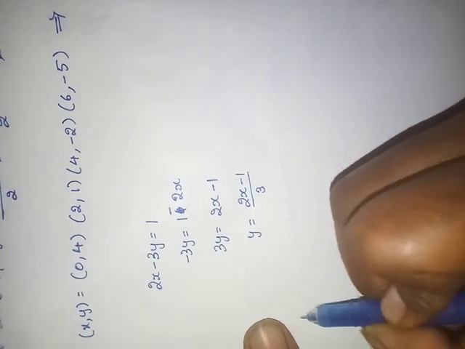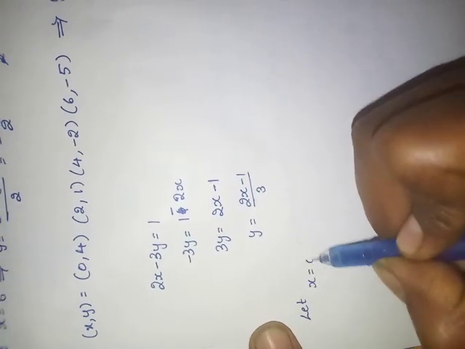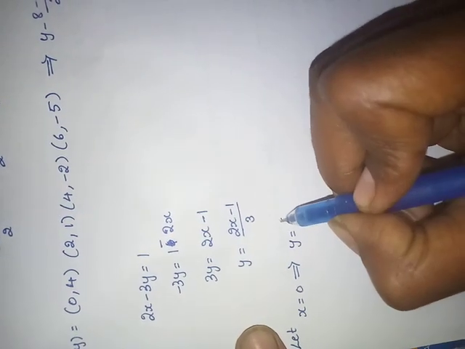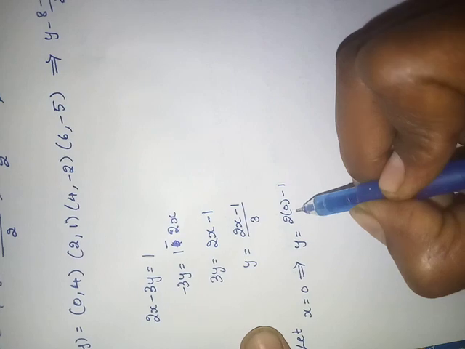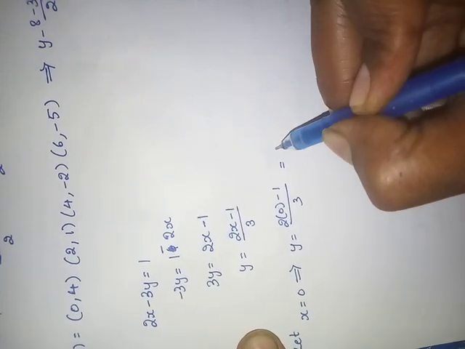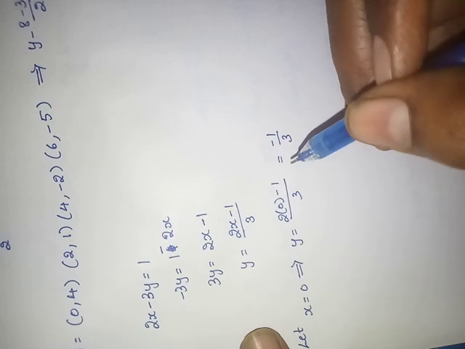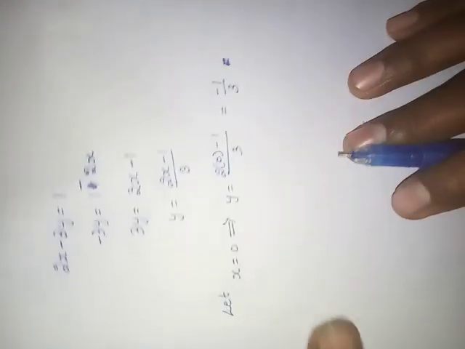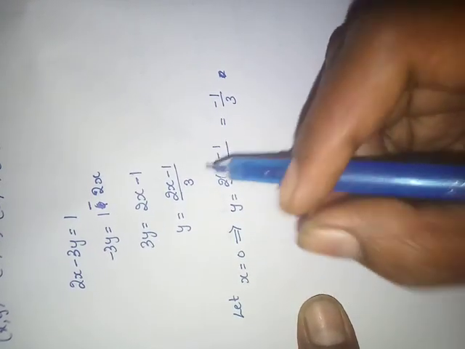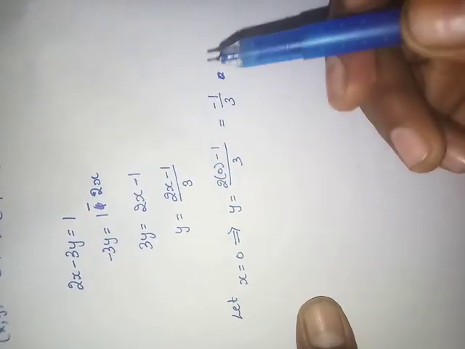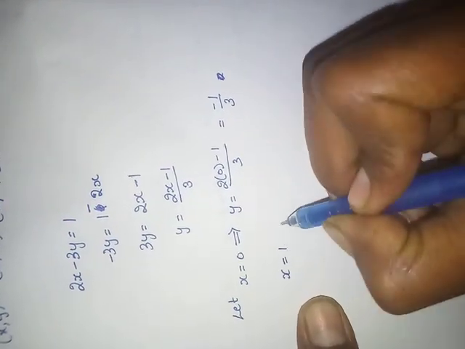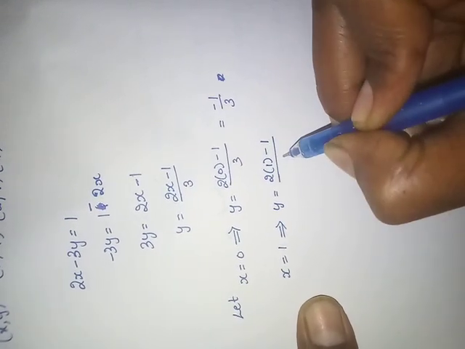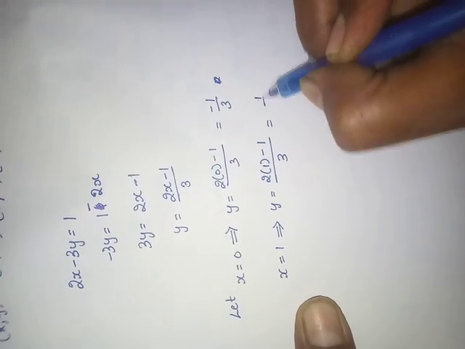Here, same, take values. Let x equal 0. That implies y equals, substituting here, (2 into 0 minus 1) by 3, that is 0 minus 1 by 3. Do the next one. Take x equals 1. How much will you get? y equals (2 into 1 minus 1) by 3, 2 minus 1, that is 1 by 3.